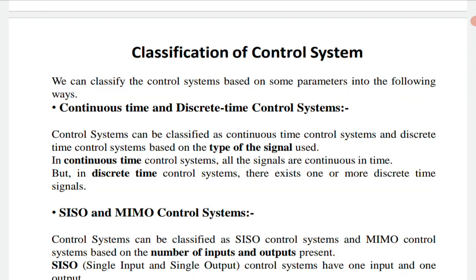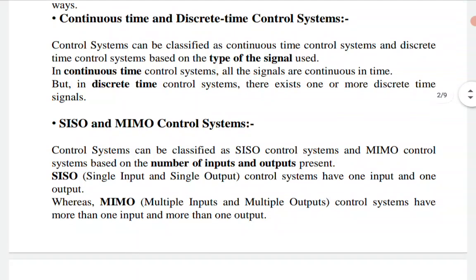In a continuous time control system, all the signals are continuous in time, that is, analog signals. Obviously we can speak of a sinusoidal signal, or whatever continuous signal, valid for a continuous time control system. In case of discrete time signals, that means there exist one or more discrete time signals, then we can speak about a digital control or discrete time control system.